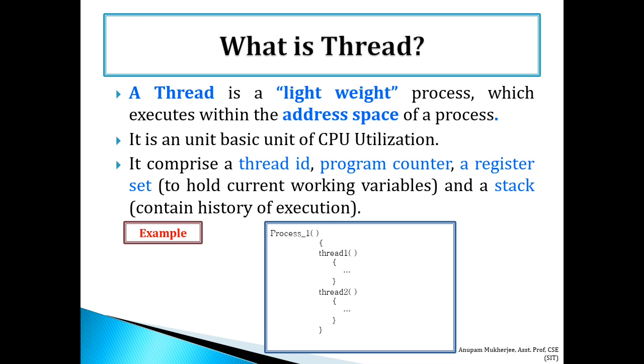So, a thread comprises a thread ID, program counter, register set. Register set is used to hold the current working variables, and a stack which contains the history of execution. If we focus on the example, there is a main function called process1, which has two subfunctions, thread 1 and thread 2.